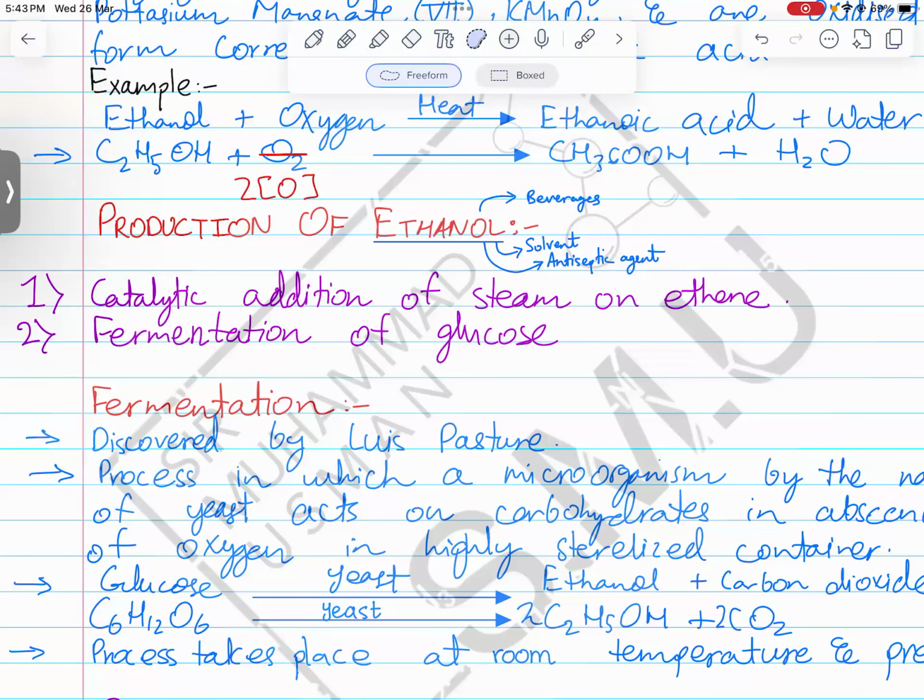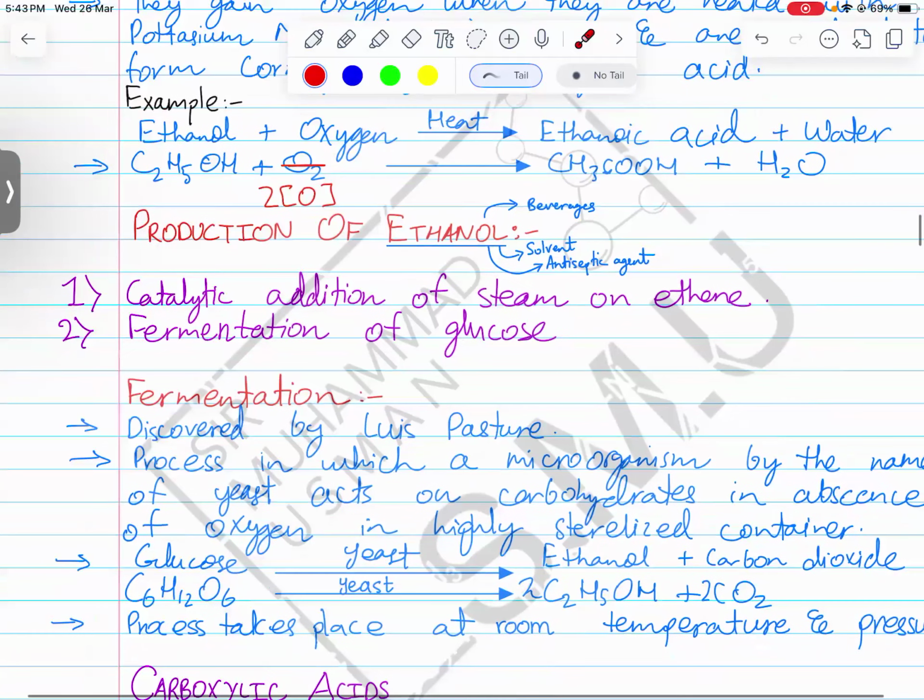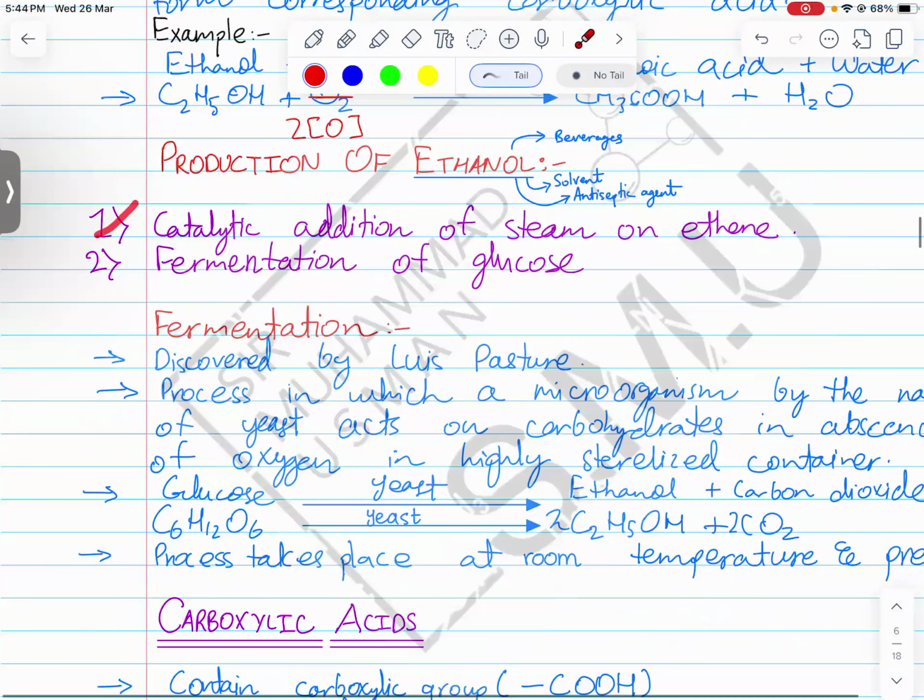But we should also know that this method can produce any sort of alcohol, not the fermentation one, but we can produce any alcohol by the hydration method. Fermentation only produces ethanol. So the first reaction, catalytic addition of steam on ethene, can produce any form of alcohol. When we use ethene, we will get ethanol. If we use propene, we would get propanol. But anyways, this is not used generally.